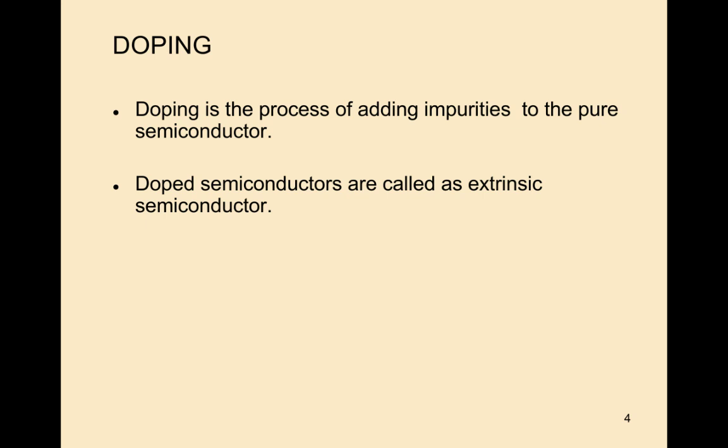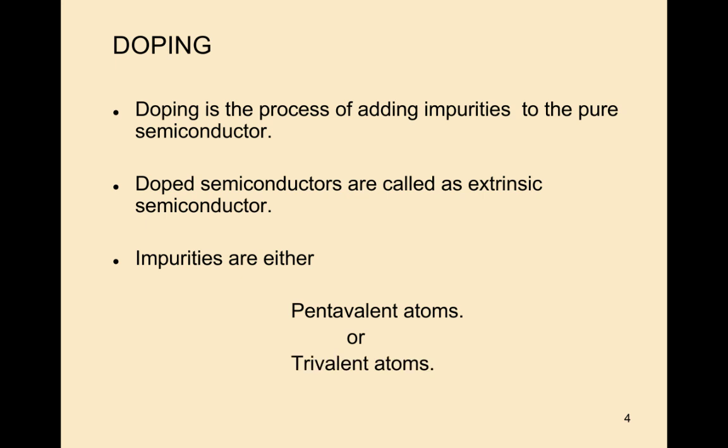Doped semiconductors are called extrinsic semiconductors. So these impurities are either pentavalent atoms or trivalent atoms, as we already discussed.